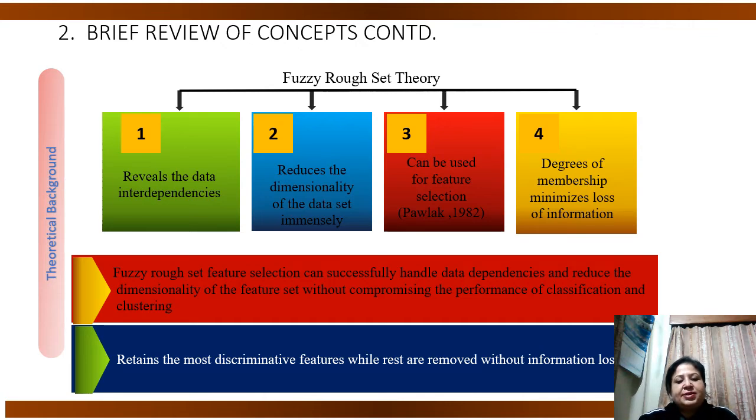Fuzzy rough set feature selection can successfully handle data dependencies and reduce the dimensionality of the feature set without compromising the performance of classification and clustering. It retains the most discriminative features, while the redundant and irrelevant features are removed without information loss.